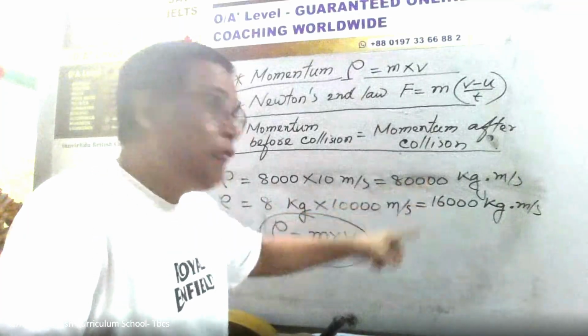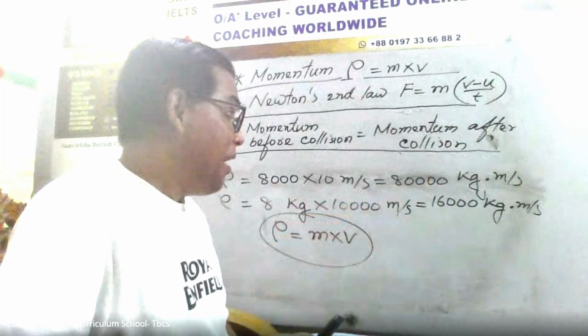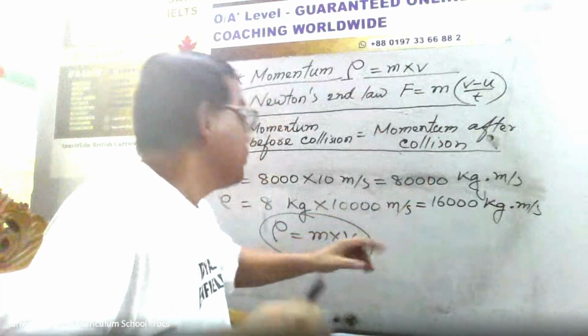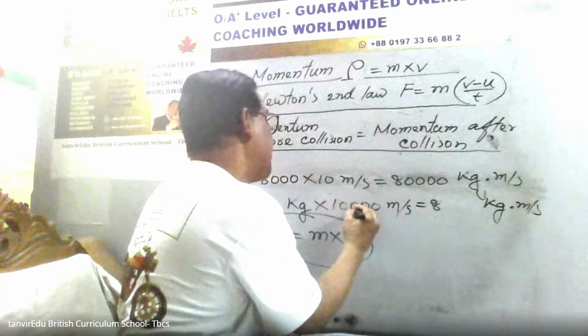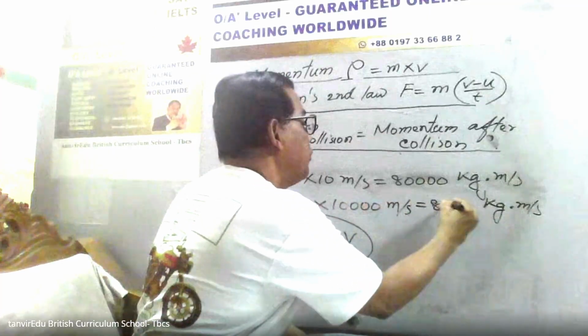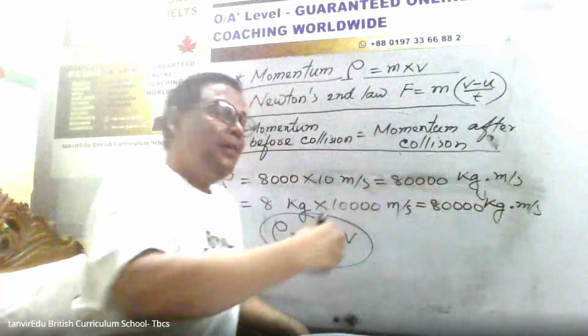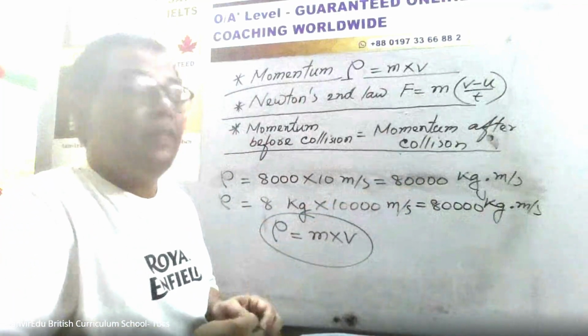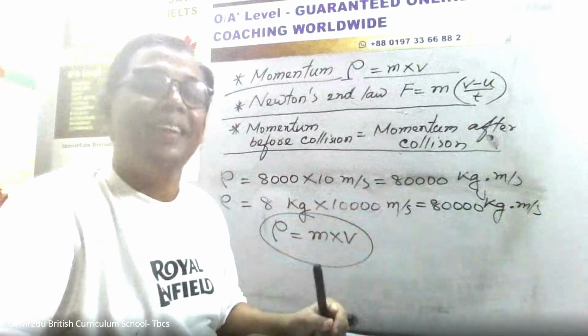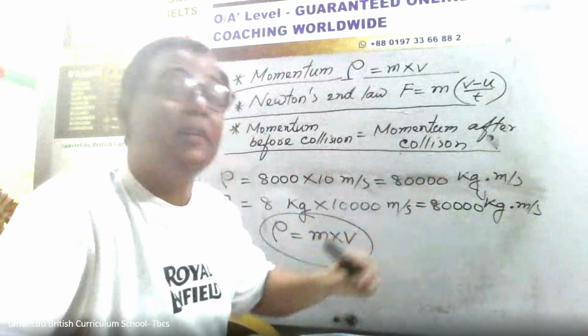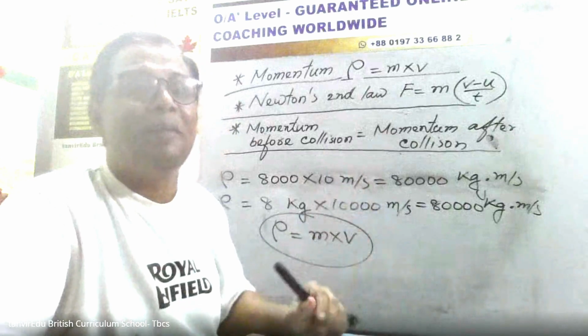So this is an elephant. The momentum of the elephant, what is this? Same, 8 after 8, 40, right? After 8, 40. Okay, so this is 80,000 kg. 80,000 kg meter per second. This is called the unit of momentum.